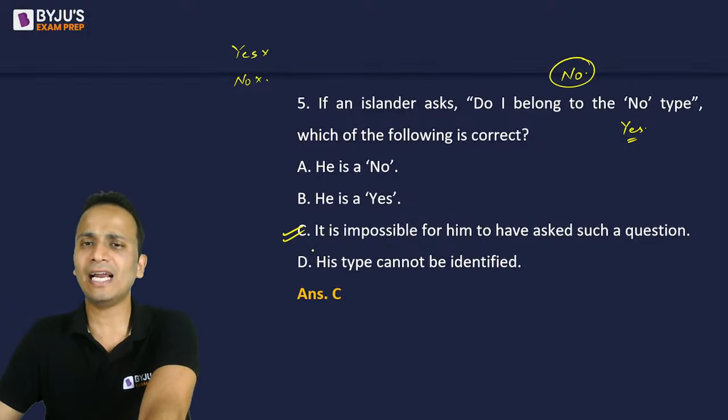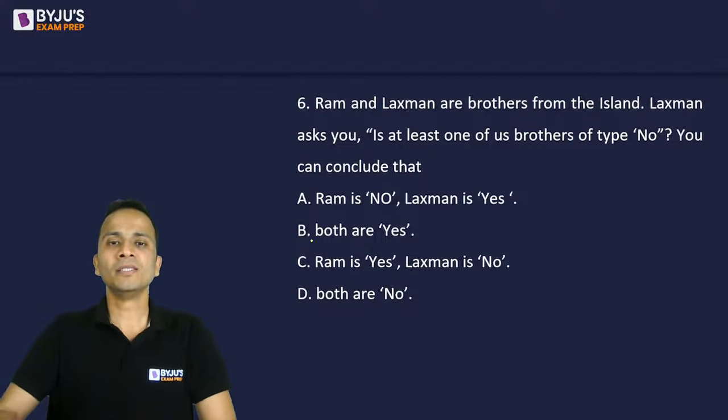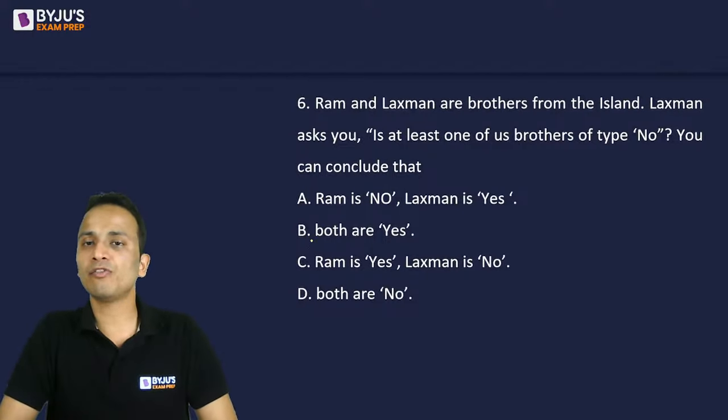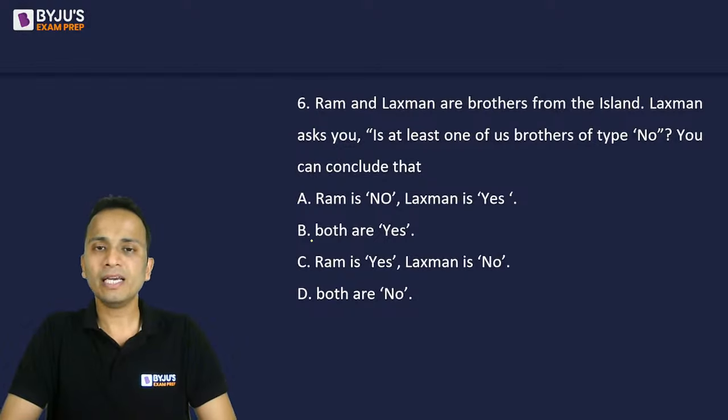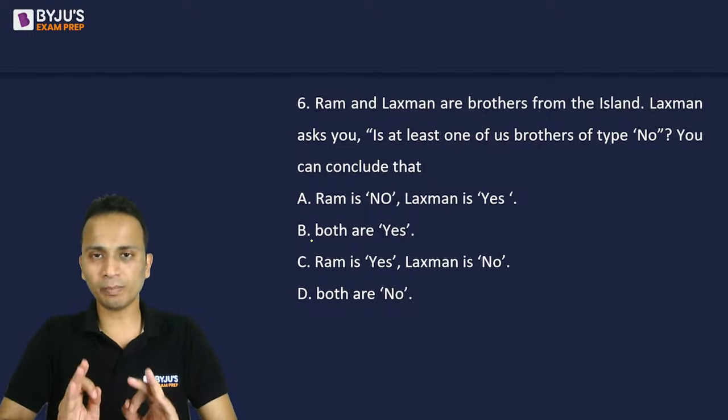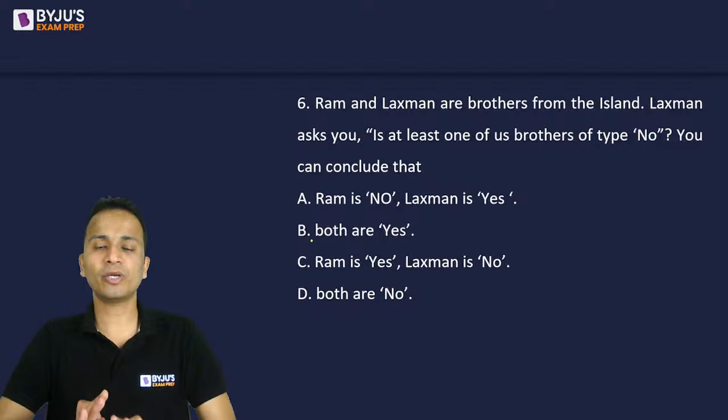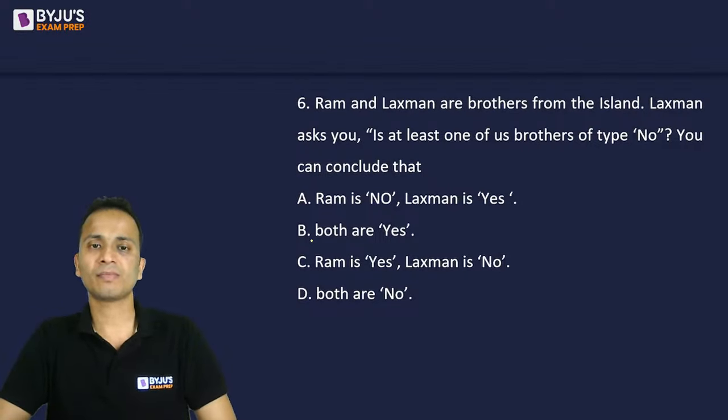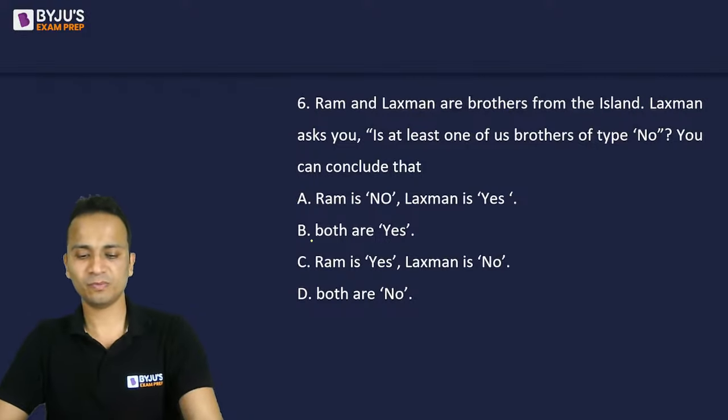Try and understand and try to give the correct answer for question number 6. Ram and Lakshman are brothers from the island. Lakshman asks you, is at least one of us brothers of type no? Then on the basis of this question, you can conclude that Ram is no, Lakshman is yes. Both are yes. Ram is yes, Lakshman is no. Both are no.